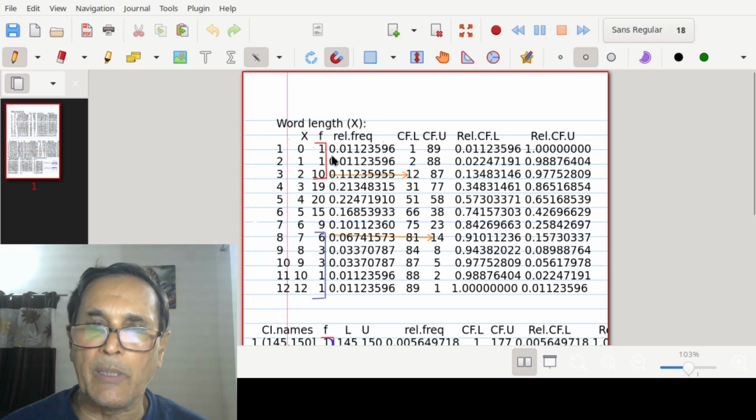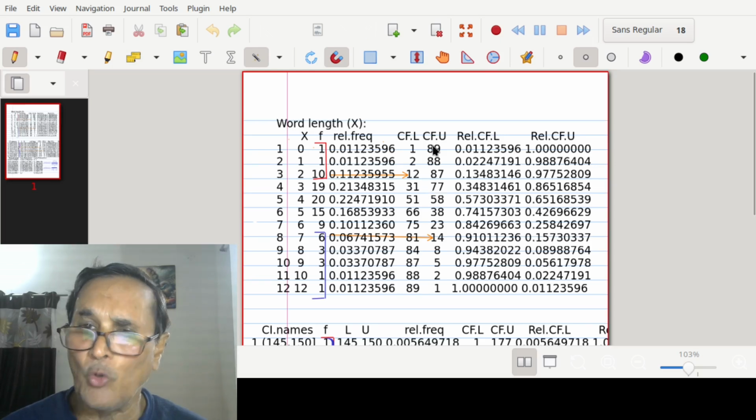It is 2, because the frequencies 1 and 1 for these two categories get added up, that is, cumulated. What is the number of words having word length 2 or less? This is 12, where 1 plus 1 plus 10 are cumulated, as I was telling you in my presentation. What is the number of words having word length 3 or less? So 19 plus 10 plus 1, like this. On the other hand,